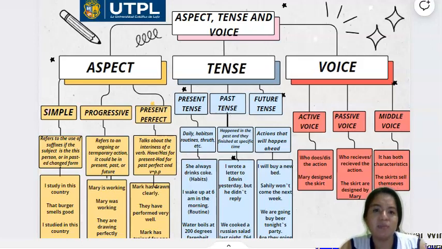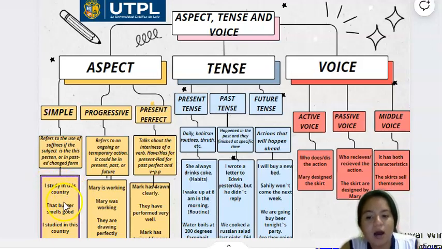Let's analyze the simple aspect. This aspect refers to the use of suffixes, like -s for the third person, or -ed for the past, or a changed form. So they are regular, or they change form if they are irregular verbs. That is why it's very important to take into account static verbs and dynamic verbs with respect to simple aspects. For example, here are two examples with respect to the static verb. Number one is I study in this country, or that burger smells good.